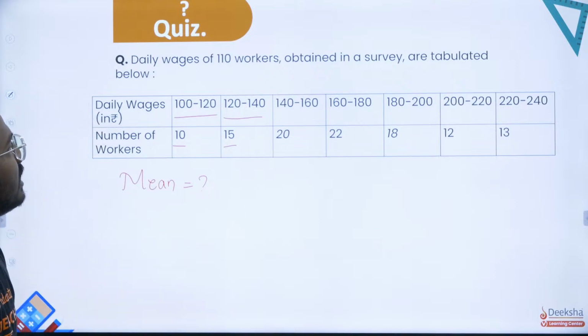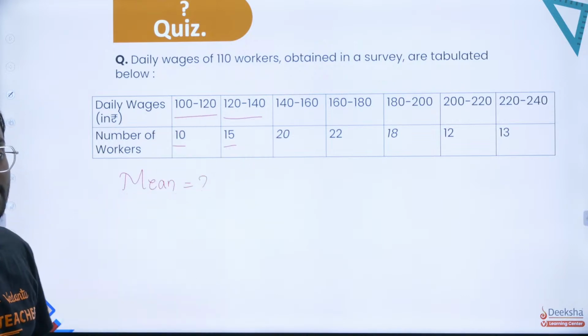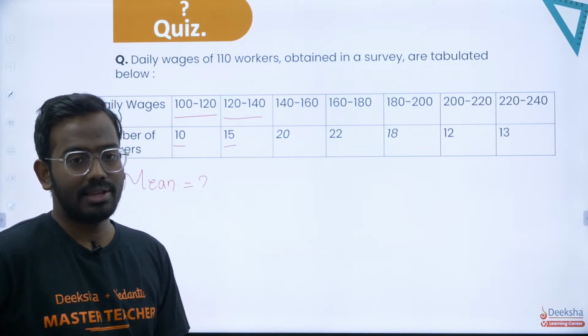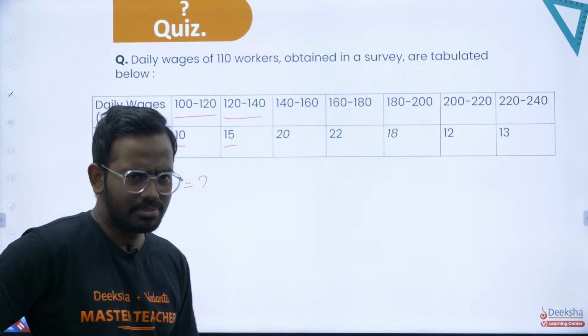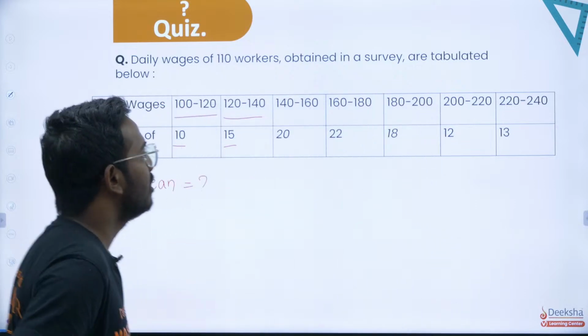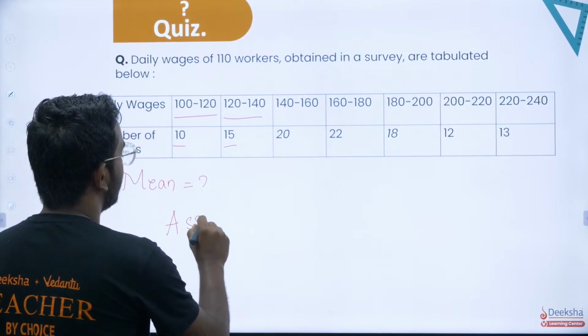Daily wages of 110 workers obtained in a survey are tabulated. Since it has bigger numbers, you can go with the usual method, that is summation fi xi divided by summation fi. That will take a little bit of time. If you have calculators, then it is very easy, but if not, we'll make use of something called the assumed mean method.